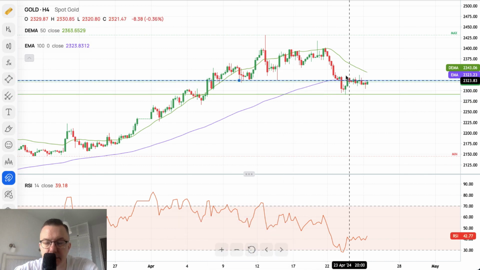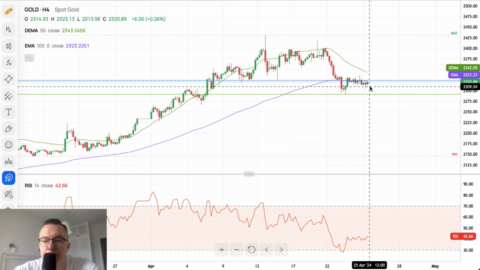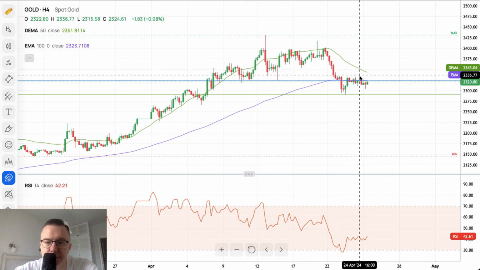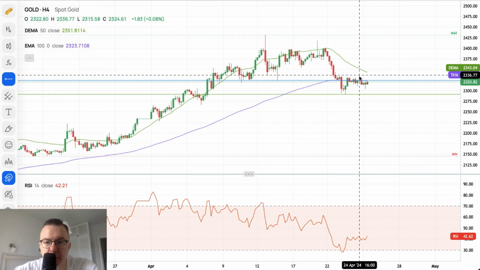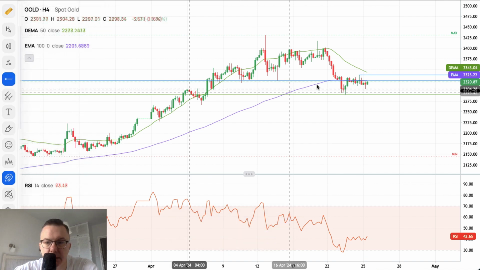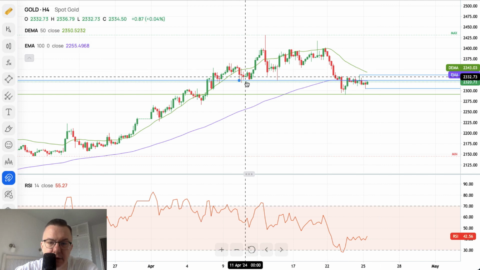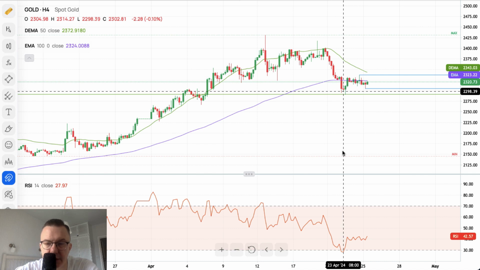If we are capped and trading in a horizontal way in a very narrow range, only a breakout above intraday technical resistance 2,336 or intraday technical support at 2,304 might bring some sort of conclusion here. So for now, it doesn't actually look like we are doing anything spectacular here.